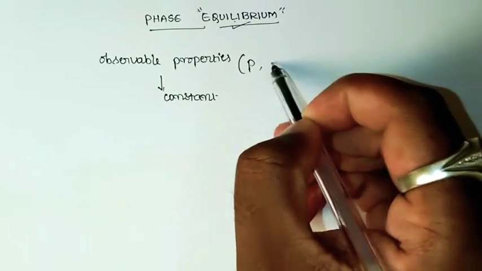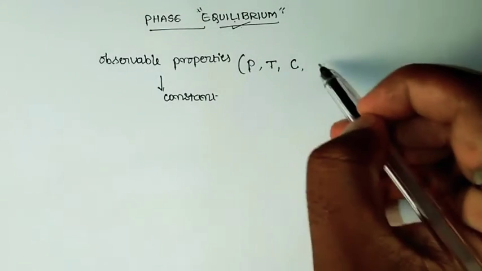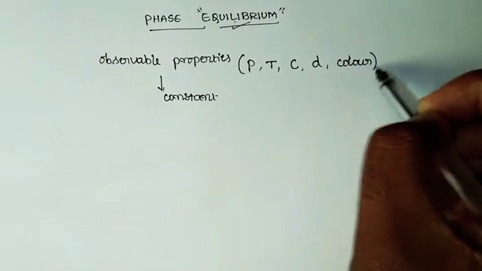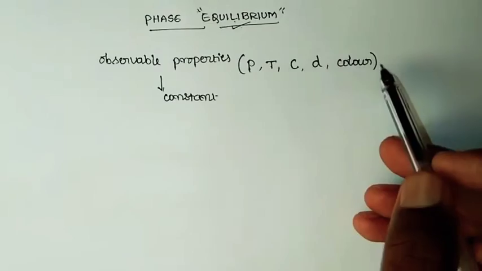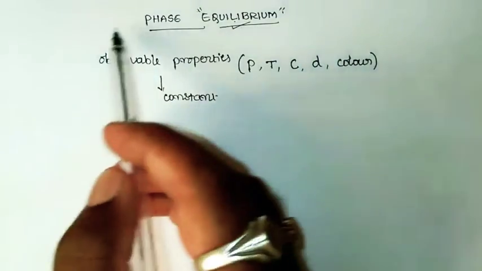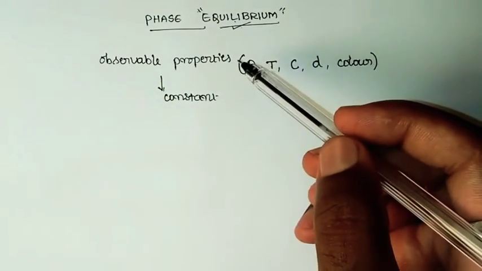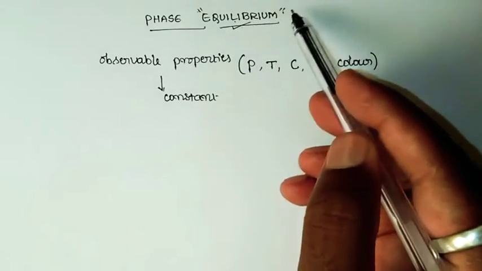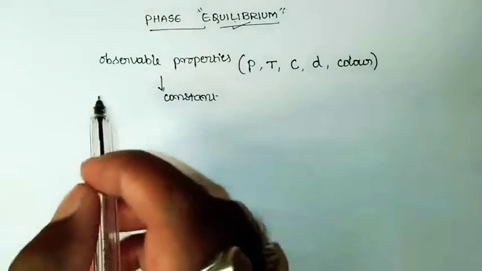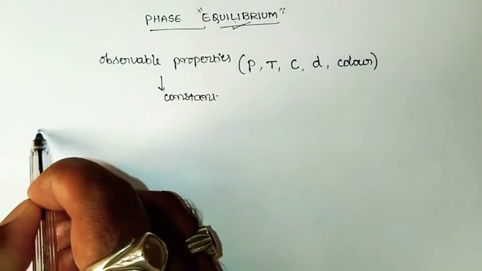It may be pressure, temperature, concentration of the reactant or product, density, or even color. There will be no change in any of these properties, whichever is suitable in a given case. So just by noticing the constancy in these observable properties, we can easily say that the reaction has attained the state of equilibrium.